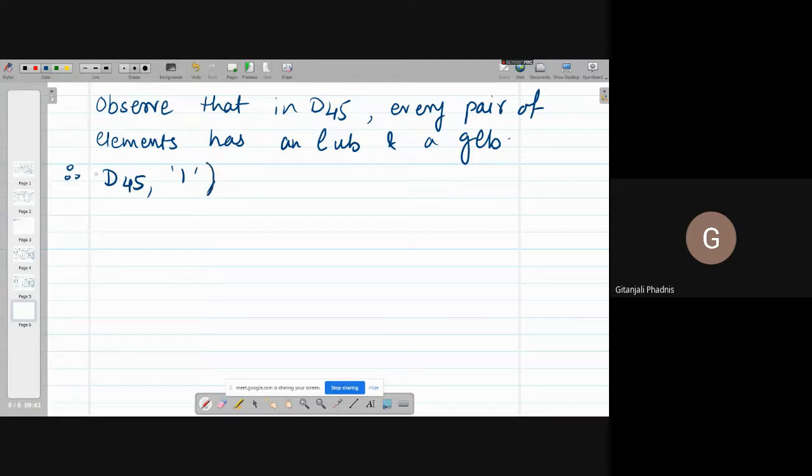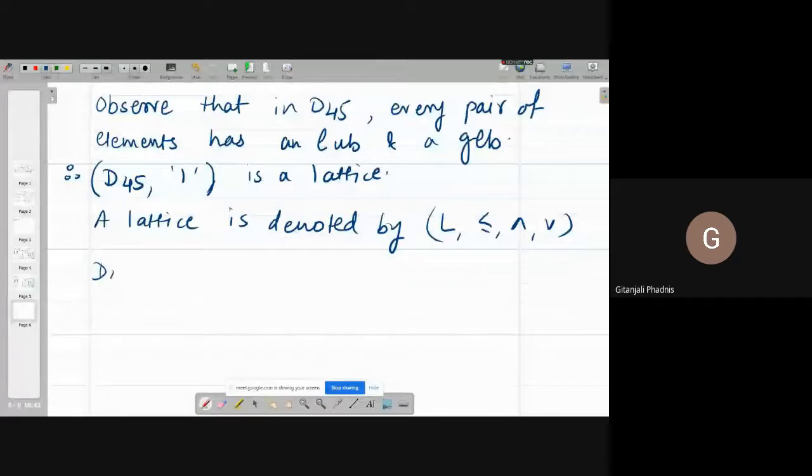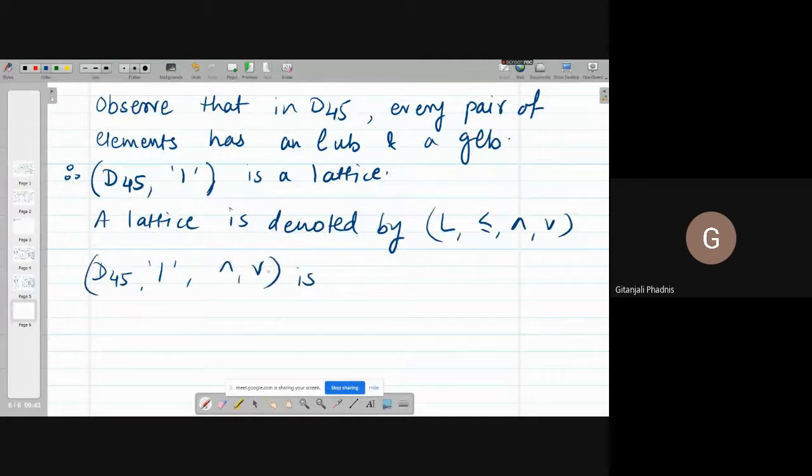D45 divides is a lattice. Right now, I'm writing only this one. A lattice is denoted by L, less-equal, meet and join. So D45, divides, meet and join is a lattice.